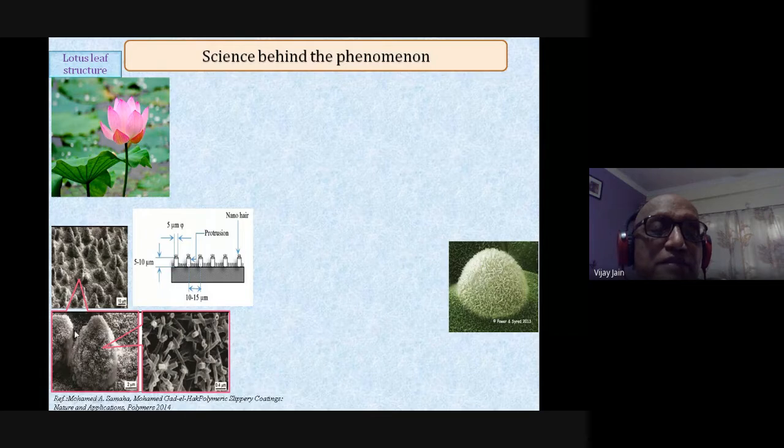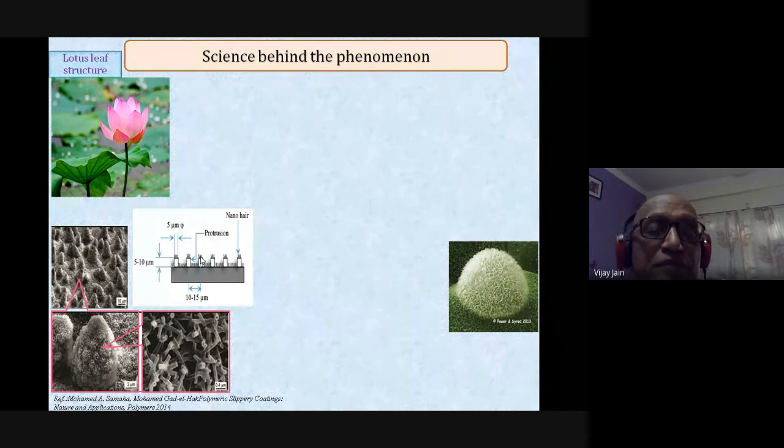Over the pillar, you can see clearly, these pillars are normally of micron size, but these hairs are of nano size. If you see the schematic diagram, it is like this. This is the leaf where you have the micropillars, and over the micropillars you have the nano hair. I hope you can clearly see that.